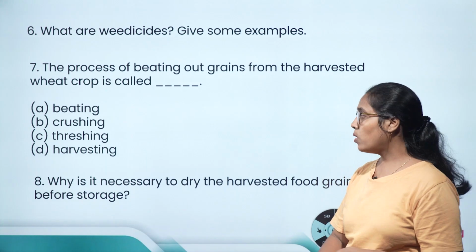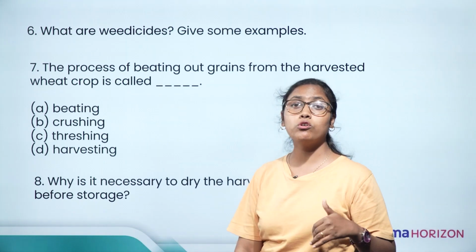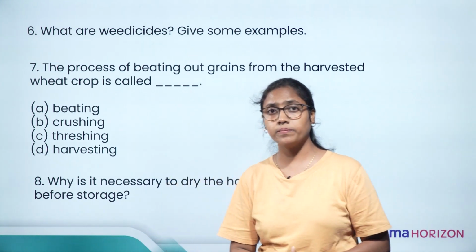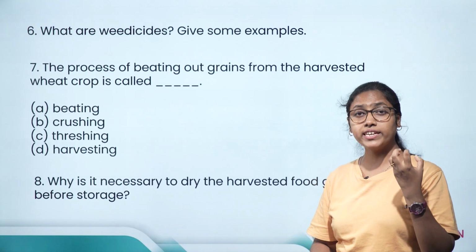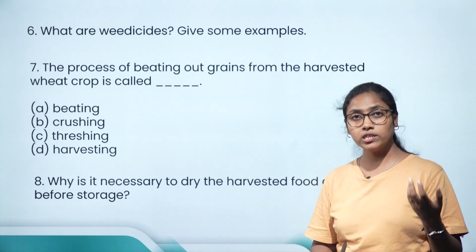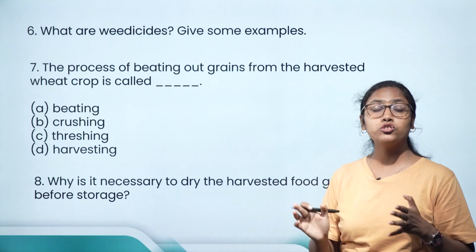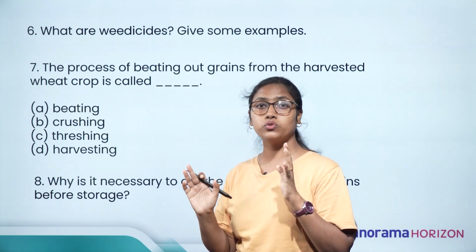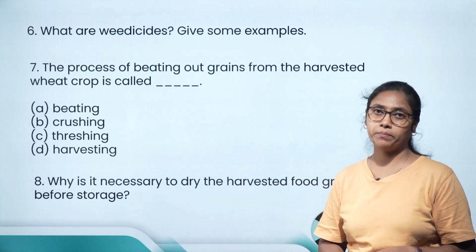Now, why is it necessary to dry the harvested food grains before storage? It is necessary because if there is moisture in the grains, it will lead to the growth of fungus, different pests, etc. Hence, it is necessary to dry the crop so that there is no moisture in the grain and there is no attack of these microbes.